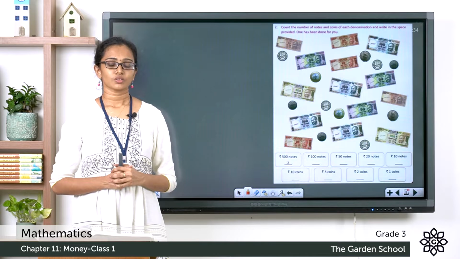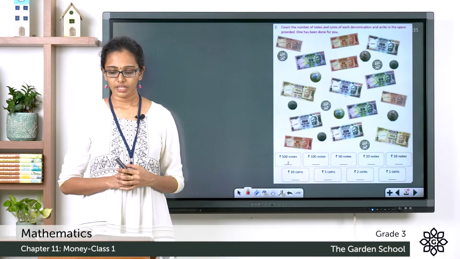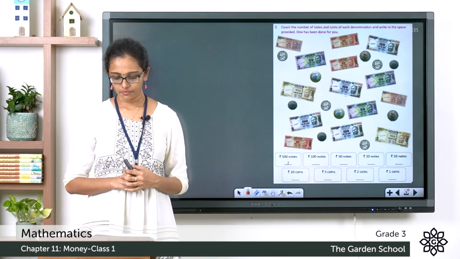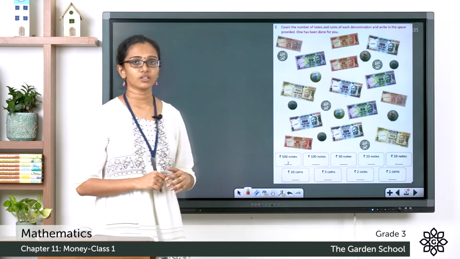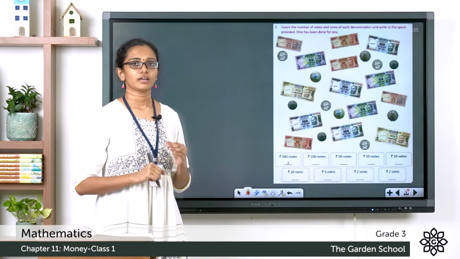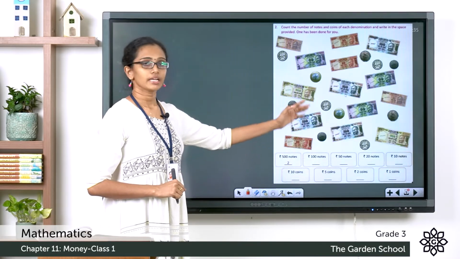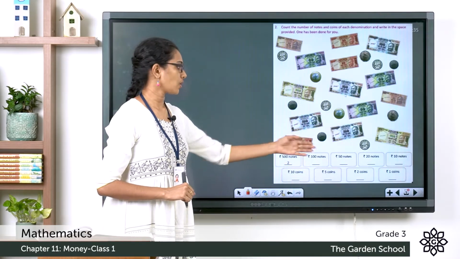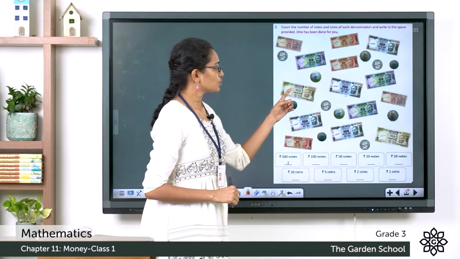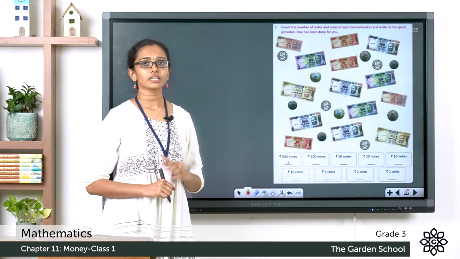Let me read the question to you. Count the number of notes and coins of each denomination and write in the space provided. One has been done for you. So here in this question, you can see the picture of a few notes and coins given here. At the bottom, you can see spaces are provided to write the number of each note or coin. For example, rupees 500 notes. You can see two 500 rupee notes here. So they have written the number 2 here.